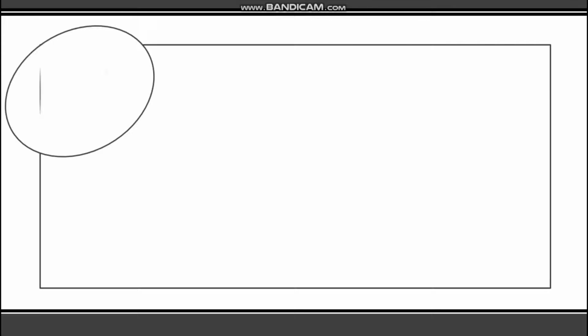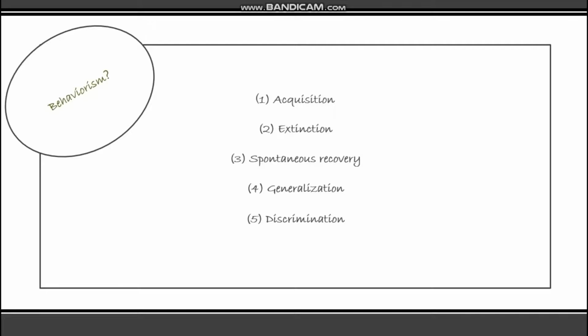Now we will look at the behaviorism view of learning. Behaviorism is a learning theory that only focuses on objectively observable behavior. There are five major conditioning processes: acquisition, extinction, spontaneous recovery, generalization, and discrimination. Acquisition usually refers to the first stage of learning when a response is established.